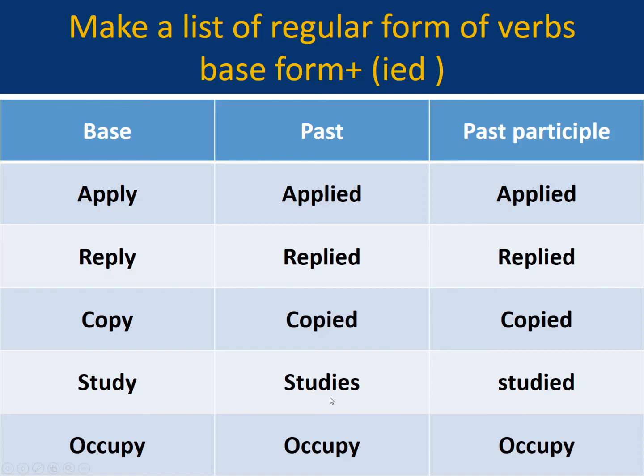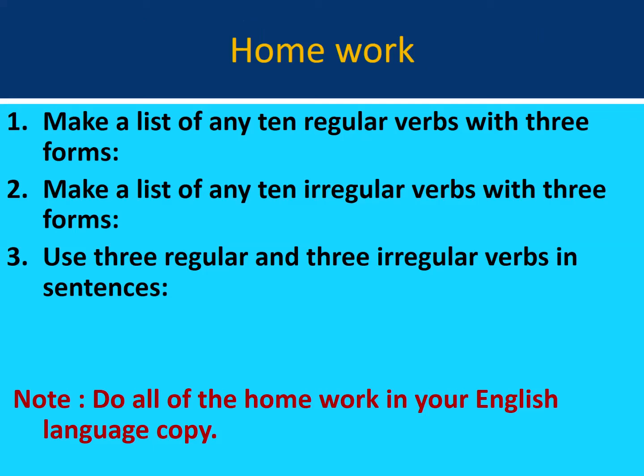Study: they study late at night to give the exam in the morning. Occupy: air occupies space. So these are the examples of regular forms of verbs where we are adding ied to the base form.